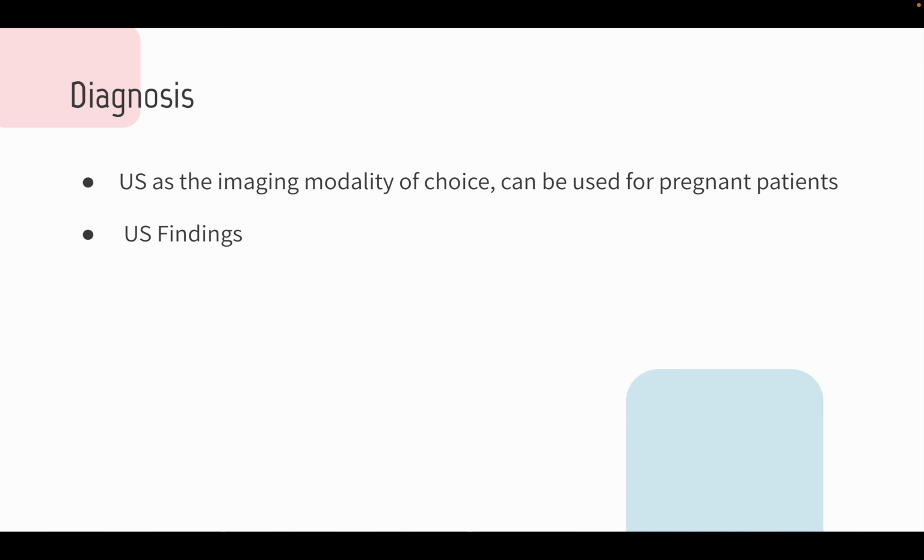Regarding some of the ultrasound findings for this disease, the worms can normally be seen in the biliary duct and manifest as echogenic non-shadowing tubular structures from 3 to 6 millimeters, with a hypoechoic center and more echogenic walls. The worms typically lie parallel to the long axis of the bile duct, or sometimes they can be coiled up. We will see these characteristics in further images.